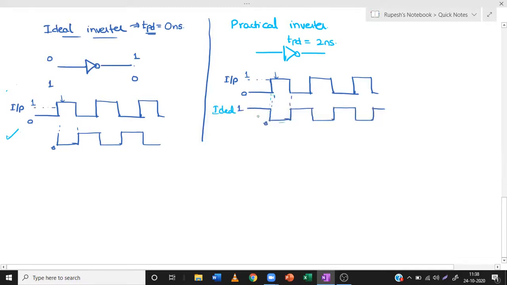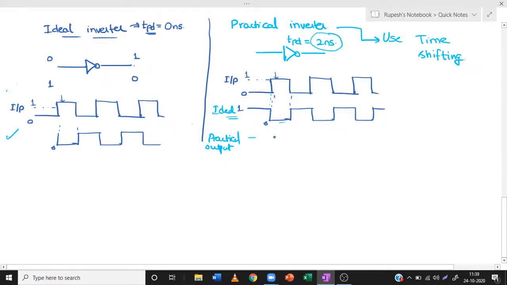So this is the ideal case. Coming to the practical output, what happens? In the case of a practical inverter, we will use time shifting. What is time shifting? You take the ideal output and you shift it by 2 nanoseconds because the propagation delay of this inverter is 2 nanoseconds.